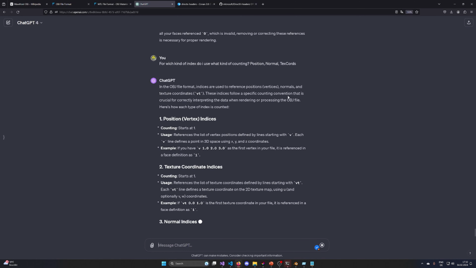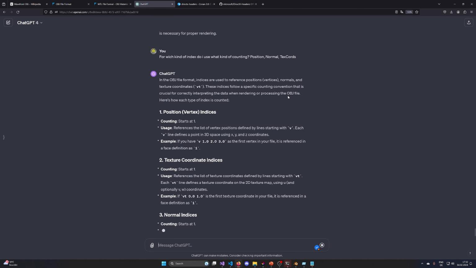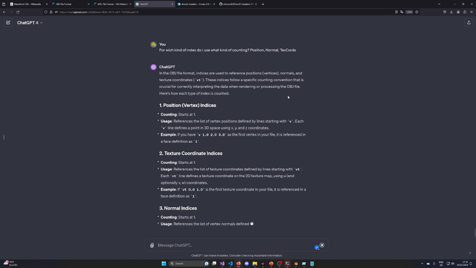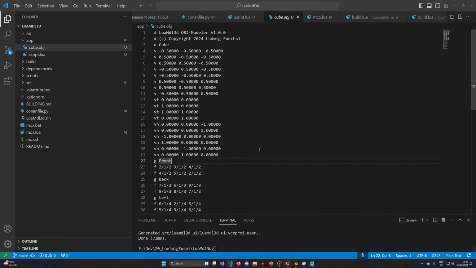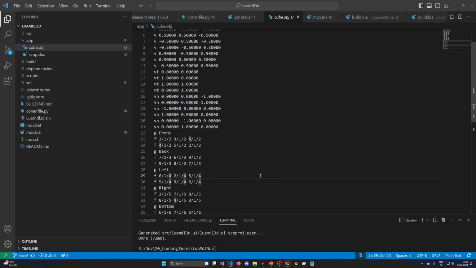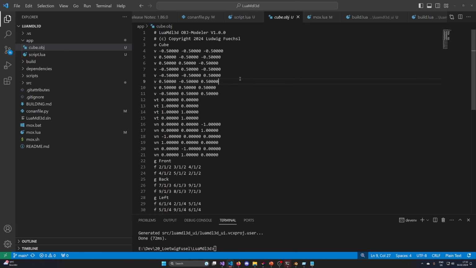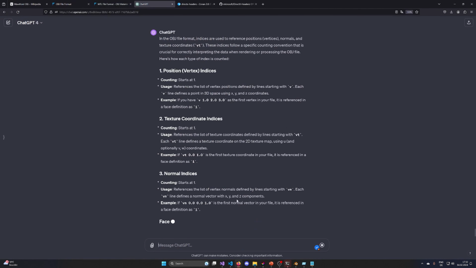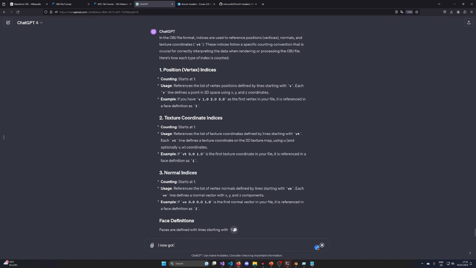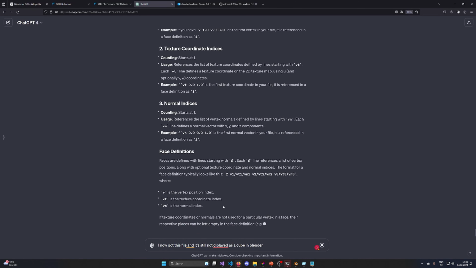Yeah, I don't need 100,000 explanations. All start at 1. One, two, three, four, five, six. I now got this file and it's still not displayed as a cube in Blender. Come on.